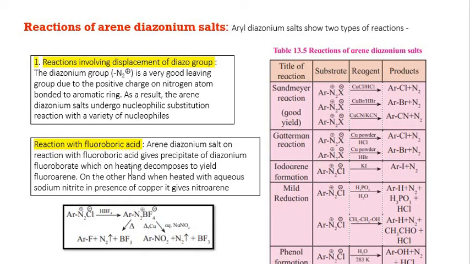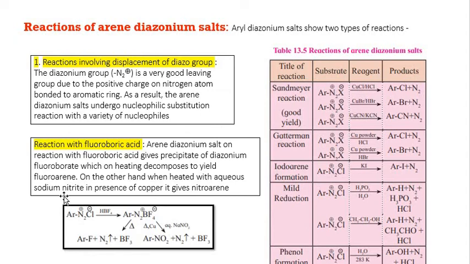Reaction with hydrofluoroboric acid. Arene diazonium salt on the reaction with HBF4 gives precipitate of diazonium fluoroborate, and which on heating decomposes to give you fluoroarene.